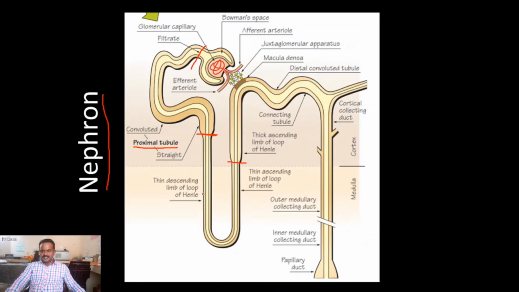This region is called the loop of Henle. If it's descending in nature, the area is called the descending loop of Henle. If it's ascending in nature, it's called the ascending loop of Henle. Okay.